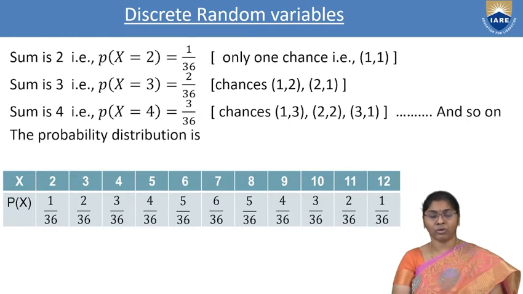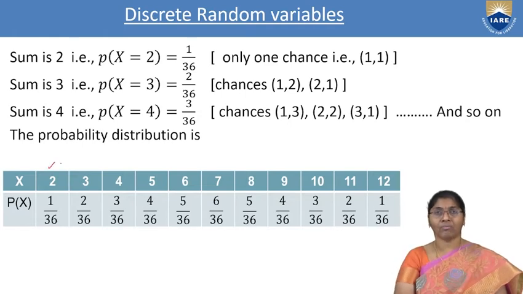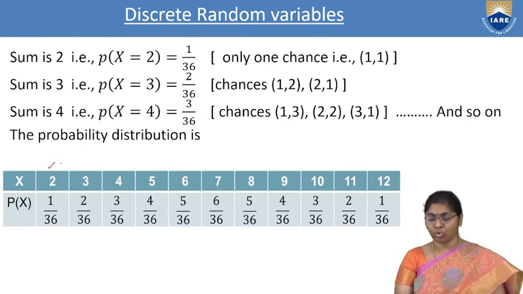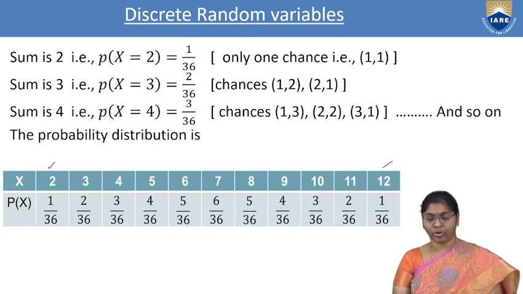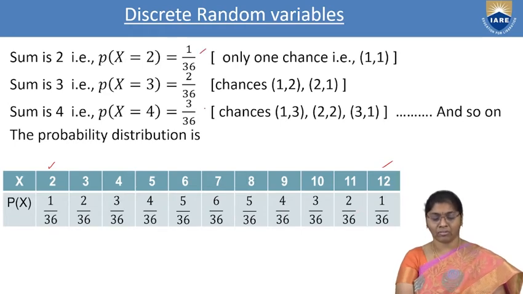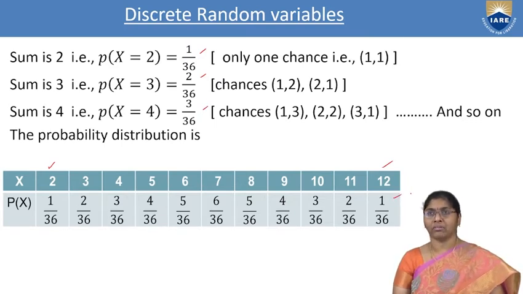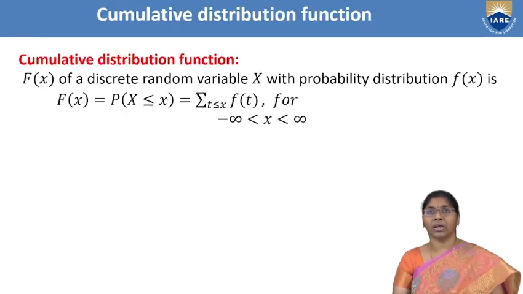This is the probability distribution, which starts with 2. The sum is 2, from 2 up to 12: 2, 3, 4, 5, 6, 7, 8, 9, 10, 11, 12. The first one, X equal to 2, means we get 1 by 36. 3 means 2 by 36. 4 means 3 by 36. Continuing this process up to 12 means 1 by 36. This is the probability distribution table. This is complete. This table is called the probability distribution table. This is the discrete random variable example.